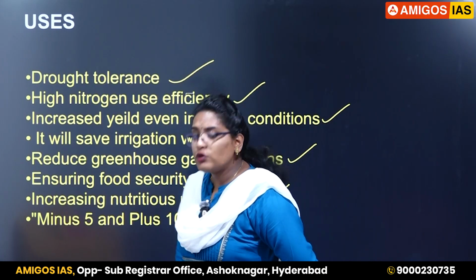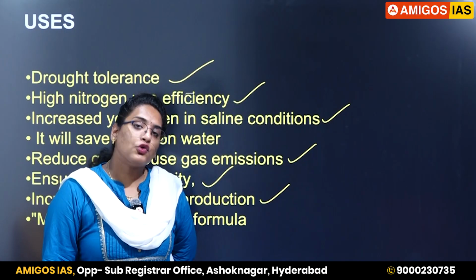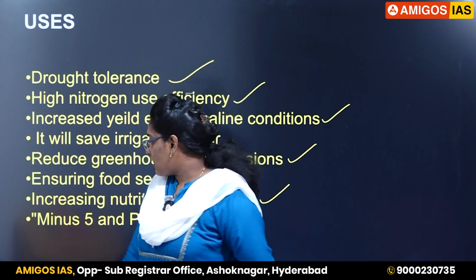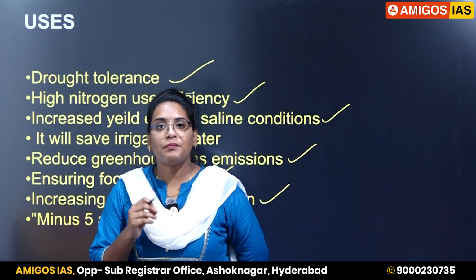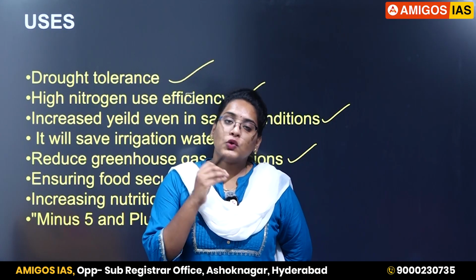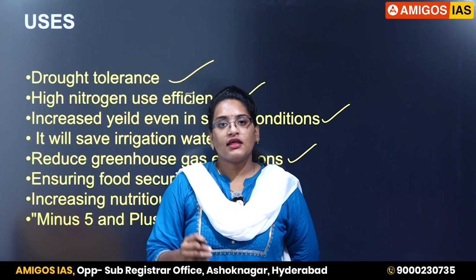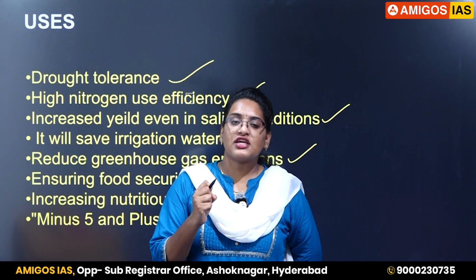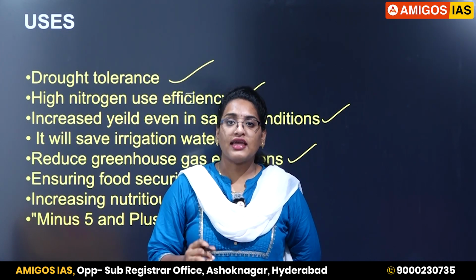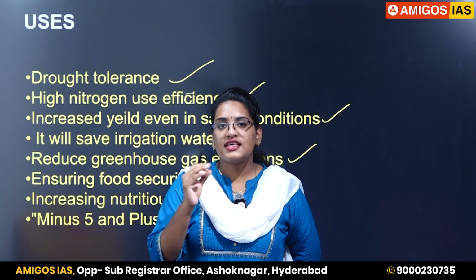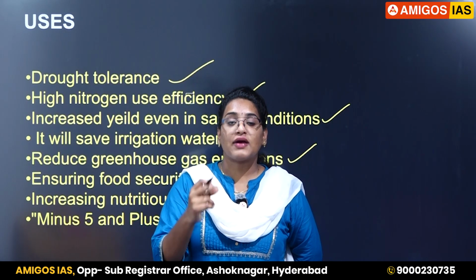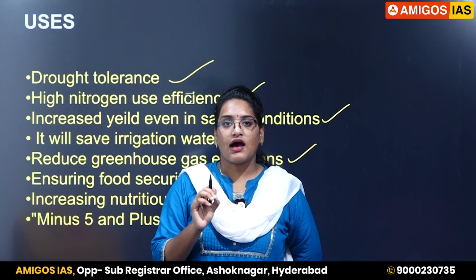Next, a new term is introduced by our Union Agriculture Minister, that is -5 and +10 formula. What is this -5 and +10 formula? The Union Agriculture Minister is saying that the total rice production area should be decreased by 5 million hectares and the total production of rice in the country should be increased by 10 million tons. Are you getting it?